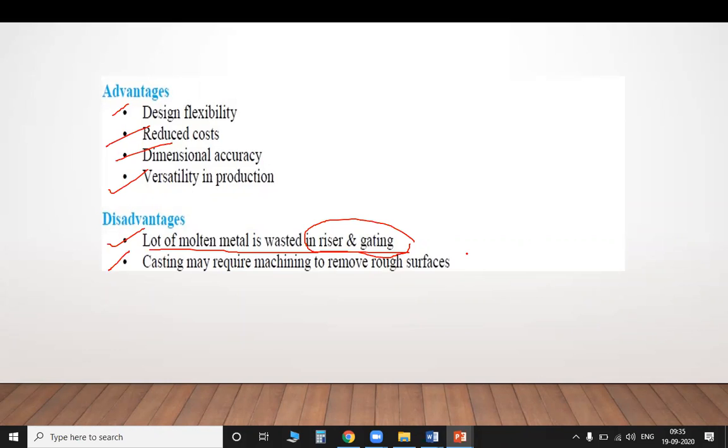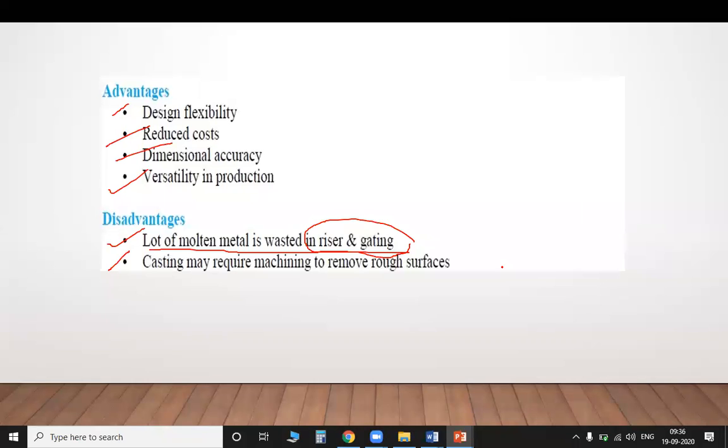When the customer gives us an order, we have to think about what types of patterns are there in our company, how many molds are there, and whether we can complete the total production in a certain time or not. Because if we take aluminium, it takes a certain number of days for solidification.